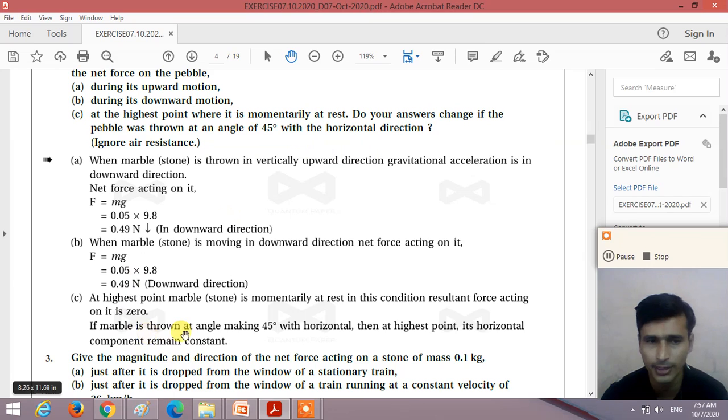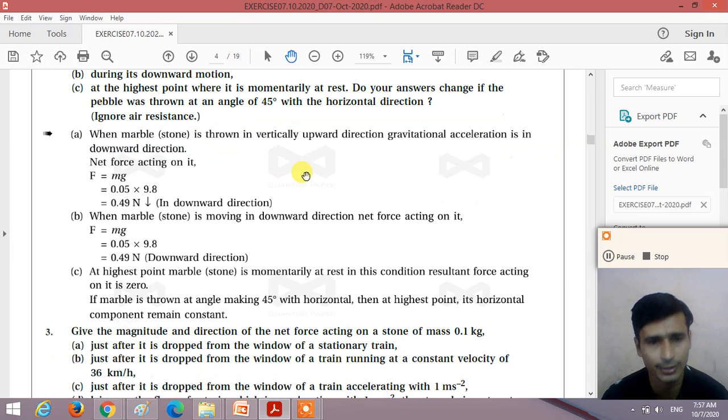Now, the next question is, when we throw a pebble at an angle of 45 degrees, right? If the pebble is thrown at an angle of 45 degrees with the horizontal, then the horizontal component of the velocity remains constant, but the vertical component continuously changes. As we discussed previously, this is the motion of an object under the effect of the gravitational force. So understand the answer of this second question.